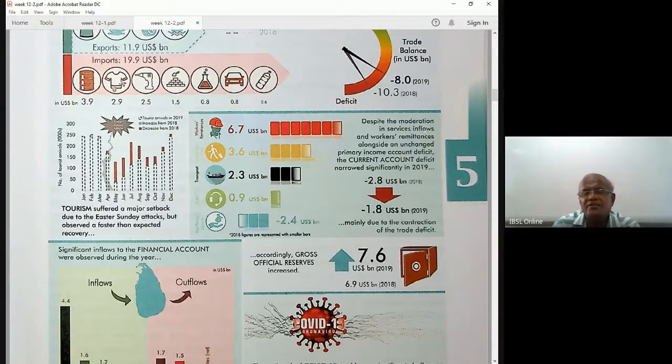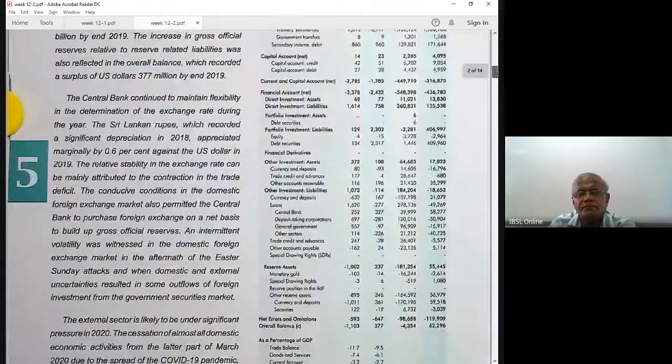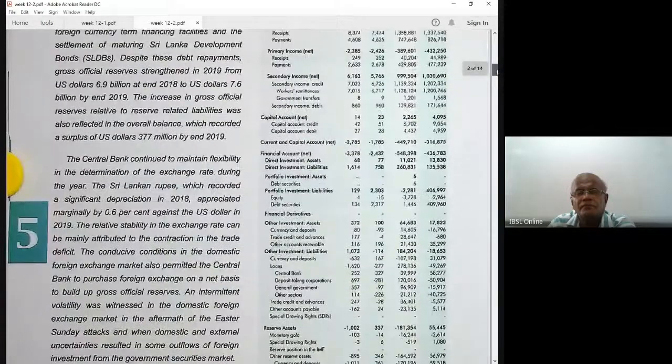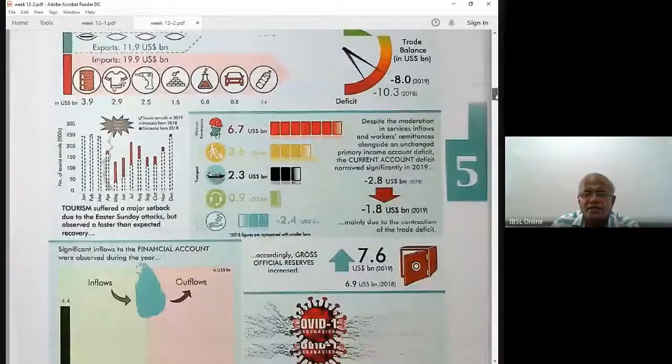Despite the moderation in service inflows and worker remittances, alongside an unchanged primary income account deficit, the current account deficit narrowed. Current account deficit I will discuss. What is current account deficit? Before that, let's discuss your worker remittances improvement. Worker remittances, you have the 6.7 billion. Other transport activities, worker remittances 6.7 billion US dollars. You can see worker remittances, 6.7 billion, 2019, right? Try to understand this.